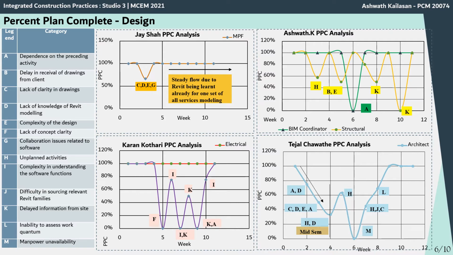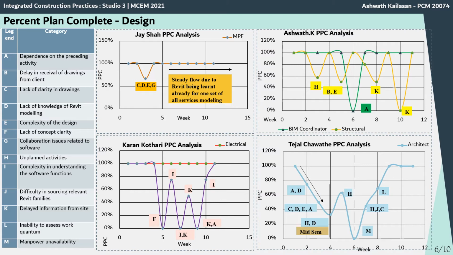In the case of one stakeholder, if we see the MEP stakeholder, there is 100% PPC in week 1, and then the PPC reduces to nearly 60% in week 2. There are several reasons, such as the lack of clarity in drawings, the lack of knowledge of Revit, and also the complexity of the design in the case of the service elements, which includes the lack of vertical level details for the service elements, and also certain collaboration issues, such as linking of structural drawings, which were observed and faced by that particular stakeholder during the modeling process.